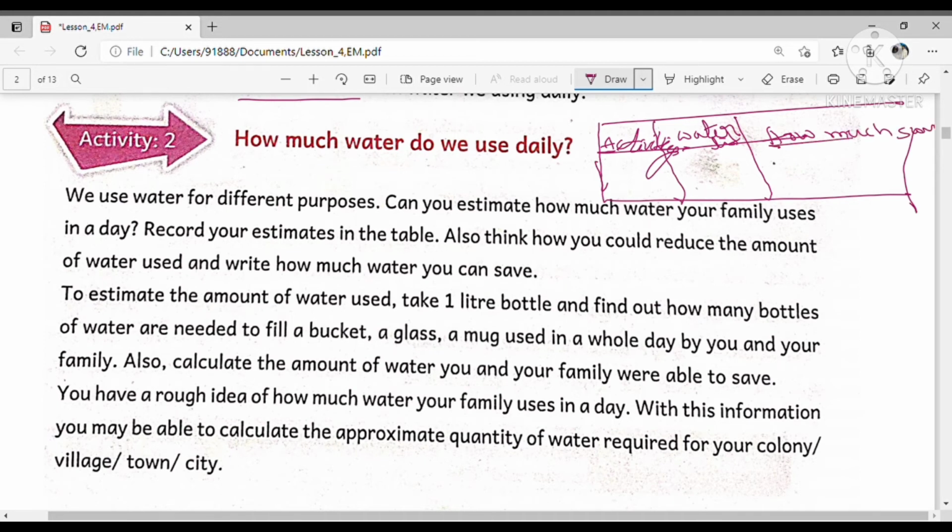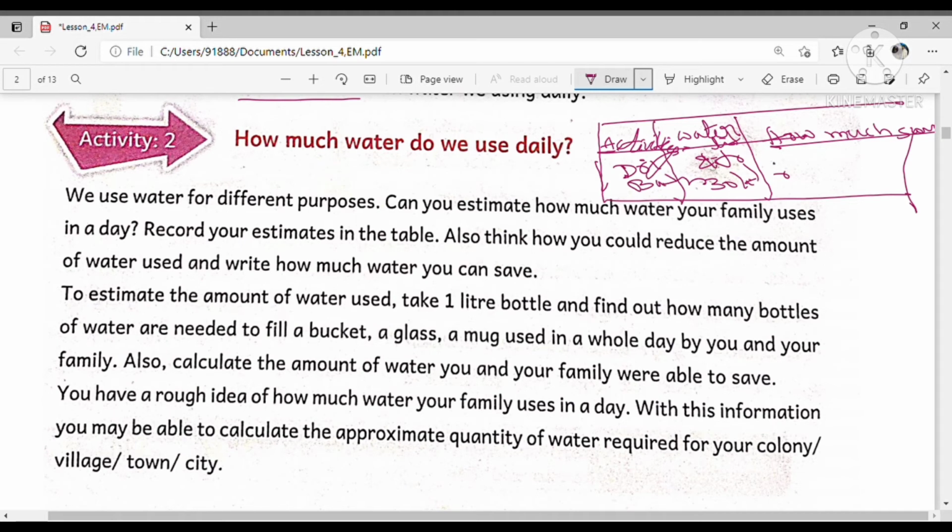So write like this. For example, eating, bathing or drinking. For drinking, how much water do you use? For example, 2 to 3 liters. For bathing, 30 liters, nearly 1 bucket. Okay children, next, washing clothes.